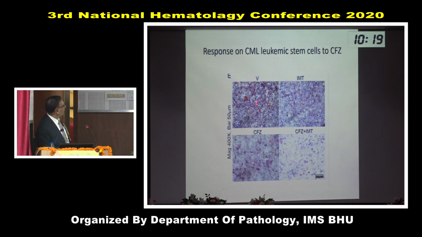This is immunohistochemistry. This is vehicle, that means placebo. This is imatinib, clofazimine, and this is combination of clofazimine and imatinib. The killing of cell is significantly much more if you add clofazimine with imatinib. And these cells are T315I cells, very resistant cell. So again, this is a very promising molecule, repurposing of a drug which is already known to be used in leprosy, and I hope we will have good results in our other trials.